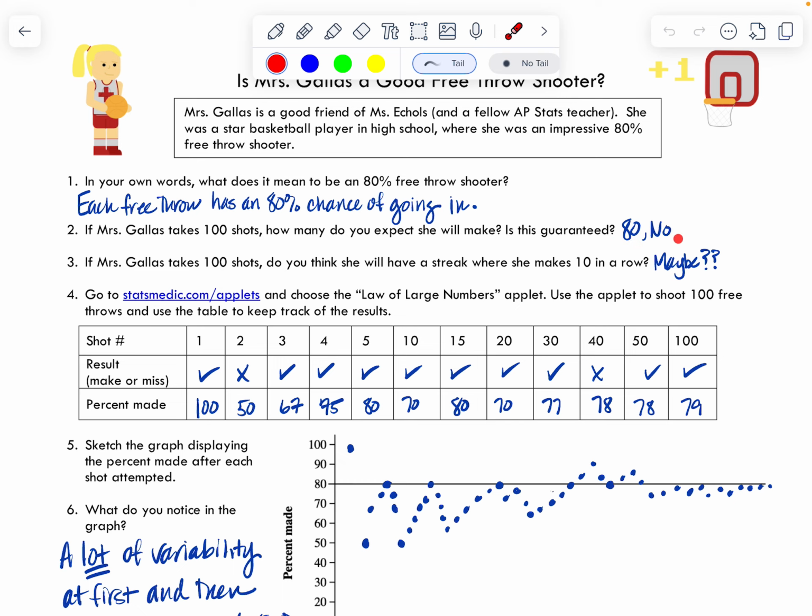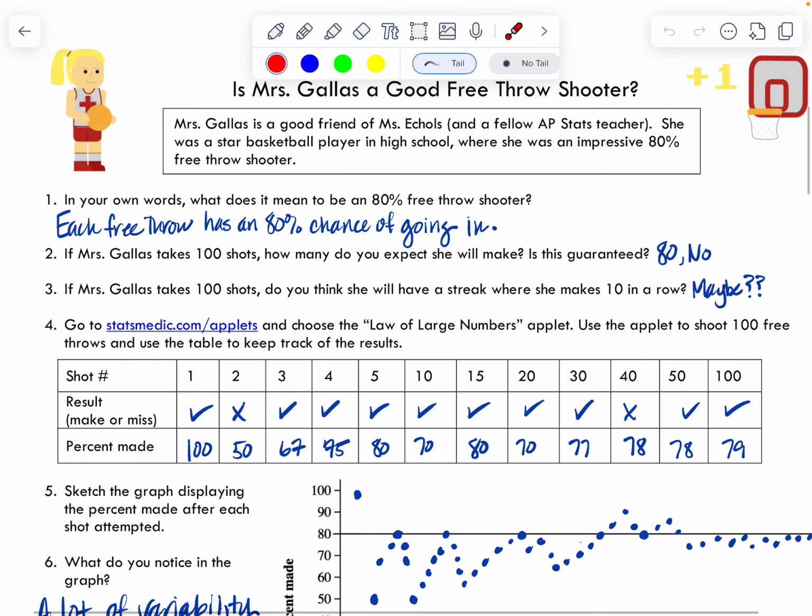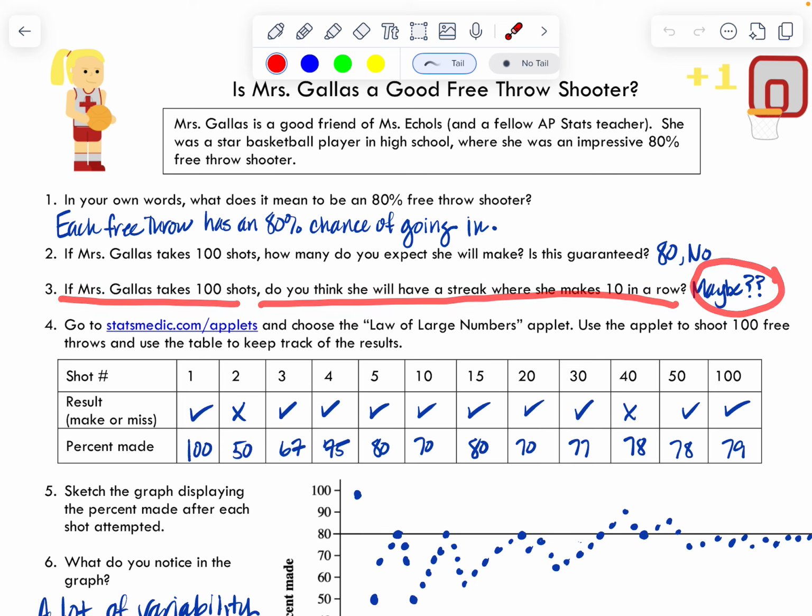Is this guaranteed? I'm going to say no. Probability is not a guarantee. It's just what is most likely to happen. Question 3 says, if Miss Gallus takes 100 shots, do you think she will have a streak where she makes 10 in a row? I put maybe. You may have put yes, you may have put no. I put maybe.